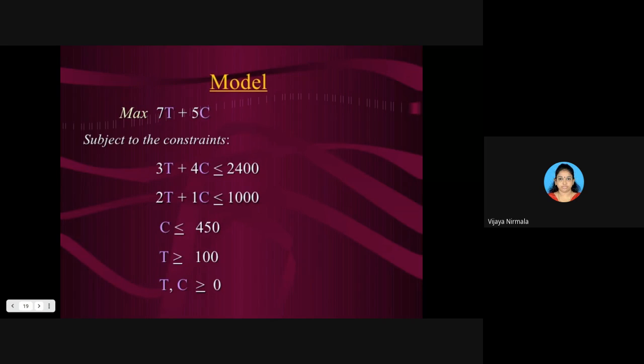When you are framing the LPP, you have to write subject to the constraints: 3T plus 4C less than or equal to 2400, 2T plus 1C less than or equal to 1000, and other than that, some more constraints, that C must be less than or equal to 450 and T must be greater than or equal to 100, where T, C must always be greater than or equal to 0. I think you understood this model.